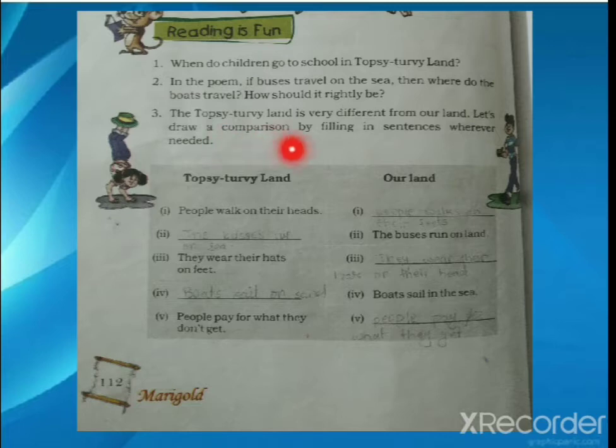Topsy-Turvy Land is very different from our land. Let's draw a comparison by filling in sentences wherever needed. Now you have to make a difference between Topsy-Turvy Land and our land. Here a point is written, the opposite point will be in our land. If our land point is written, the opposite will be in Topsy-Turvy Land. People walk on their heads in Topsy-Turvy Land. So in our land, how do people walk? People walk on their feet.